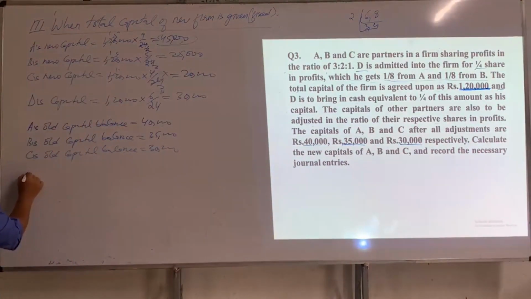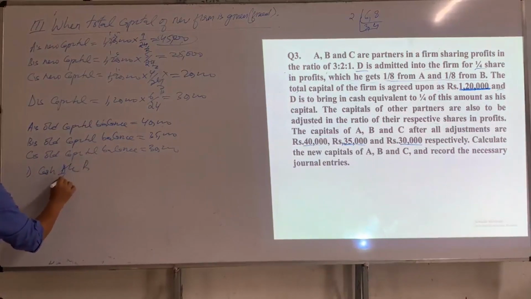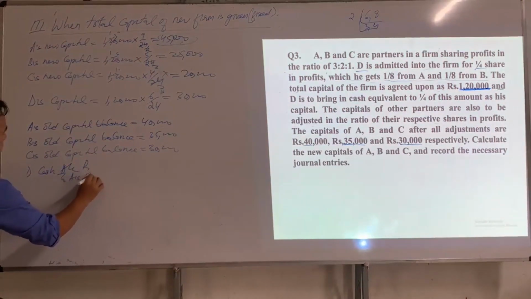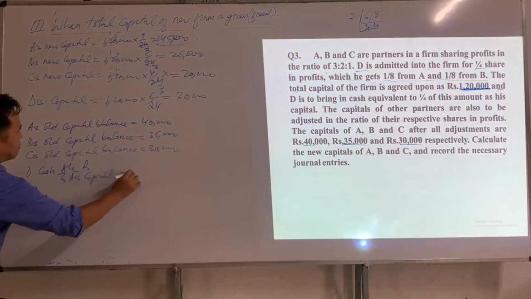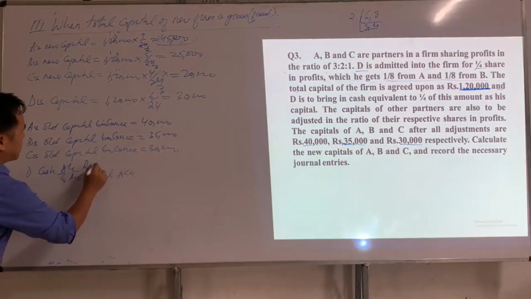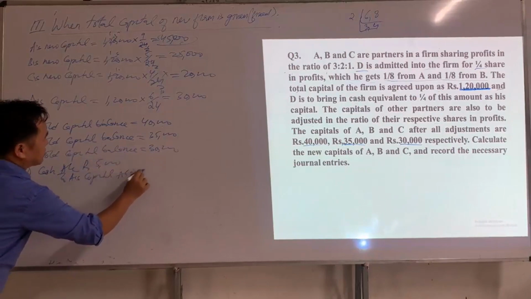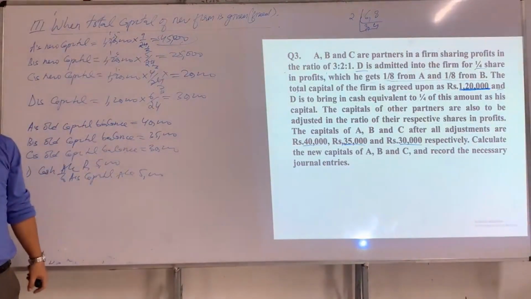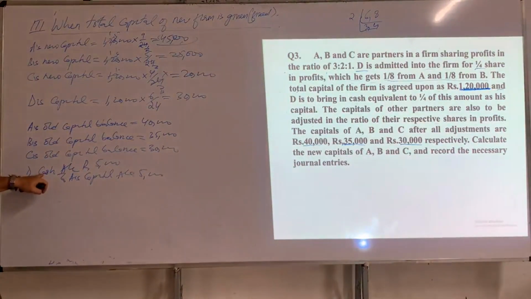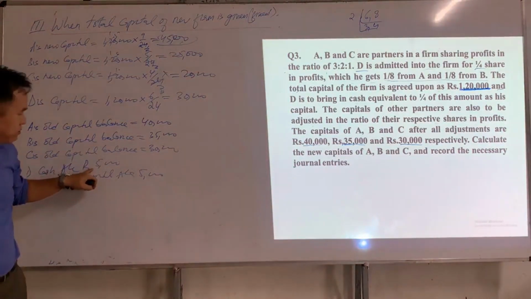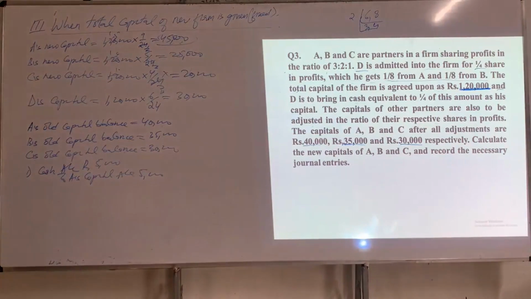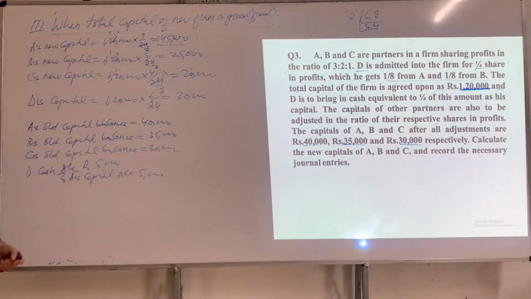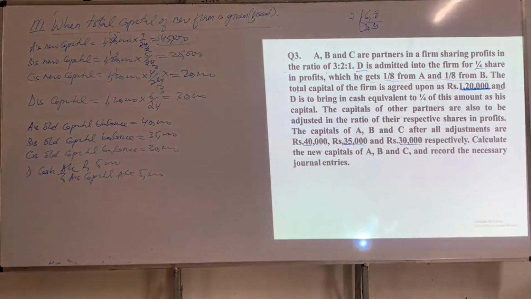So the journal entry will be cash account DR to A's capital. If A brings additional capital of rupees 5,000, then cash will be increased. Since cash is an asset of the firm, if an asset increases, it should be debited, while A's capital account should be credited, since A has brought capital into the business.